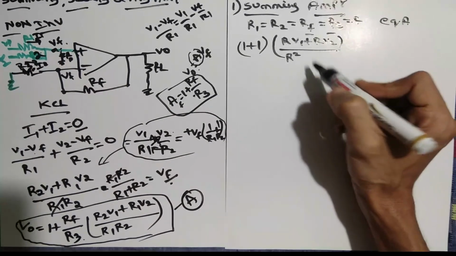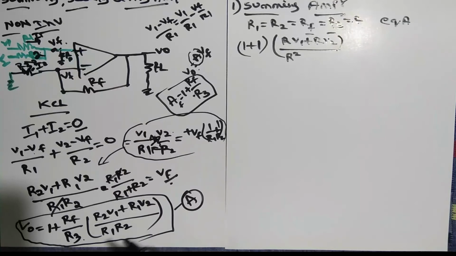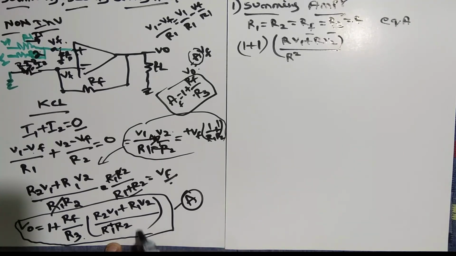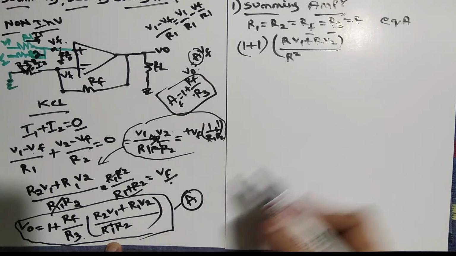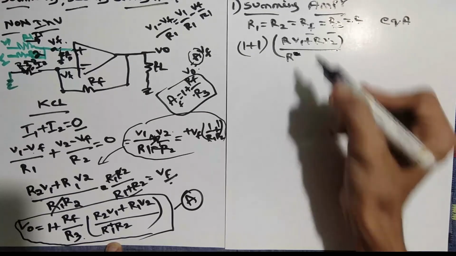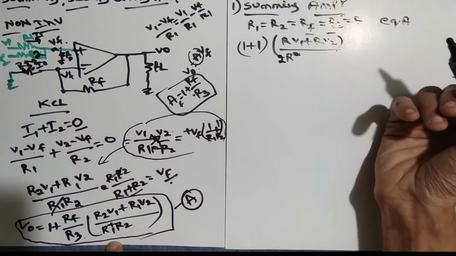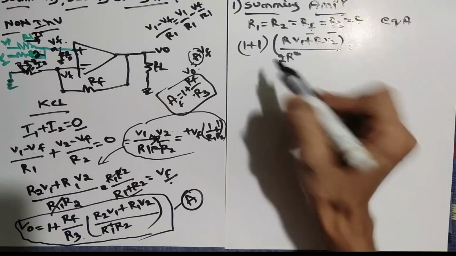Sorry guys, one mistake I have done here. Listen carefully. R1 R2 get cancelled, so I am getting R1 plus R2. So please correct it in the equation A once again: this is R1 plus R2, not R1 into R2. So what happens? This R1 plus R2 becomes 2R. So simplify this one.